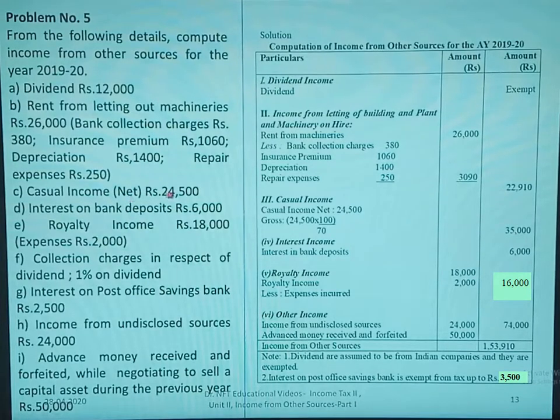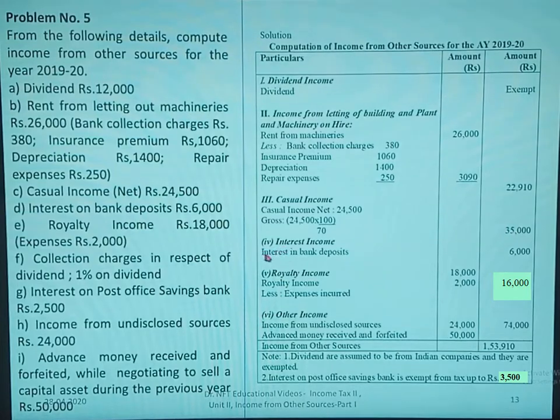Next one is casual income. Here the net amount is given. So 24,500 is the net casual income. If net casual income is given, we have to gross up. So 24,500 into 100 by 70. If you gross up this, you get the amount of 35,000.